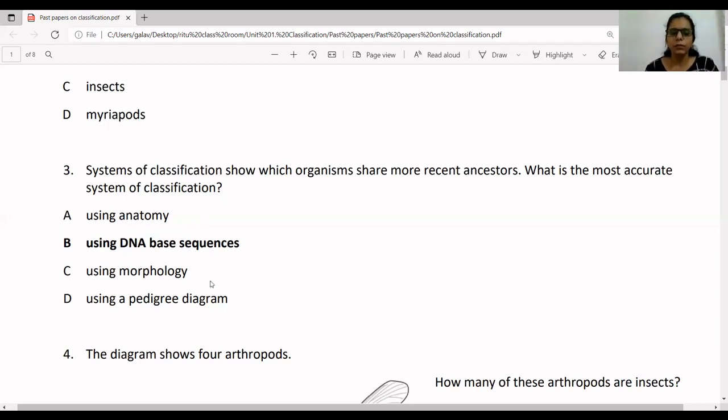Anatomy is not the correct one, morphology is not the correct one, and using a pedigree diagram is also not correct, because by using a pedigree diagram, we only try to find out who is the mother or father of this particular child, or who's the cousin, and who are the different family members. But the most accurate method of classification is using DNA based sequences.